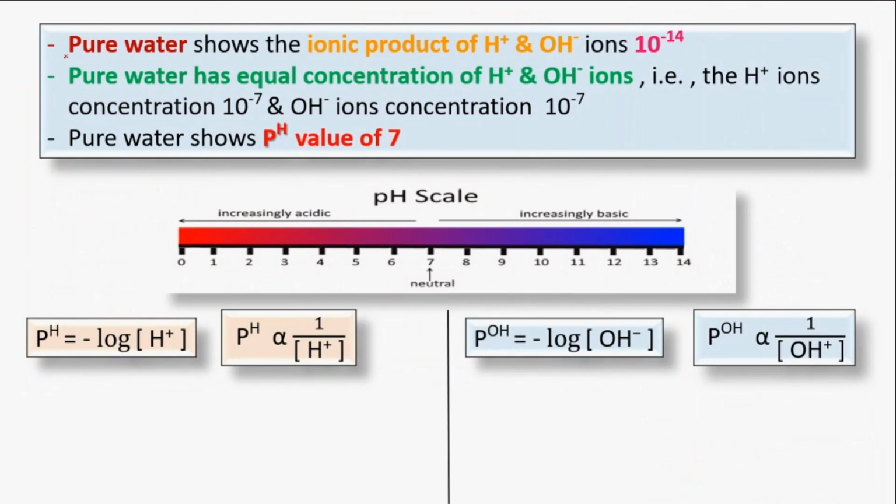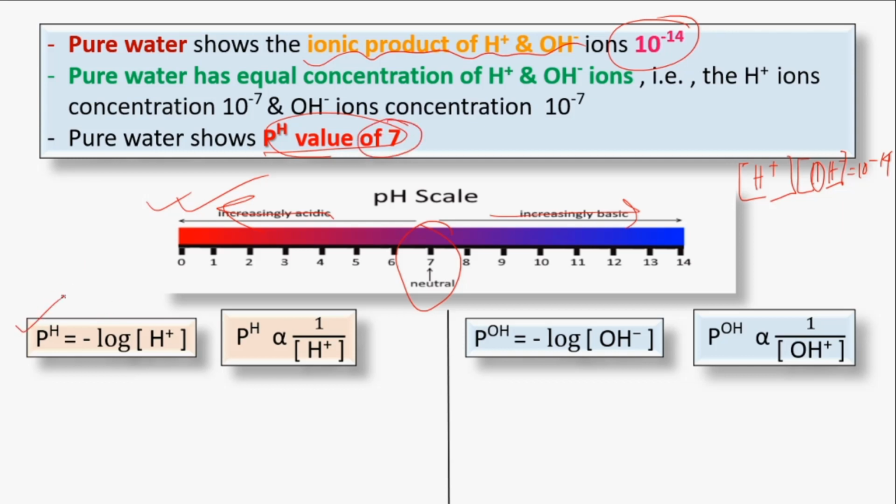As I have mentioned, pure water shows a pH of 7, as you can see in this pH scale as well: 7 is for neutral, this side is for basic, and this side is for acidic. Pure water shows the ionic product of hydrogen and hydroxyl ions, and this value is 10 to the power minus 14. That means the ionic product, the multiplication of the concentrations of hydrogen ion and hydroxyl ion, is 10 to the power minus 14, and the pH value of pure water is 7.